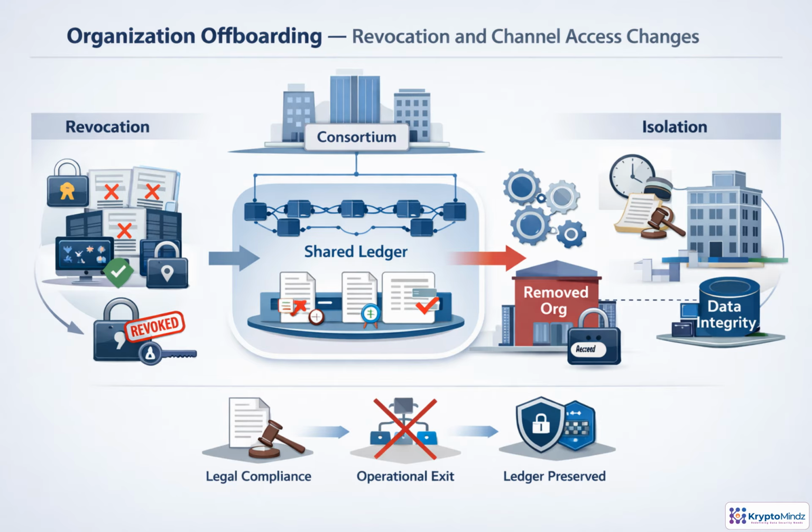Offboarding is not the same as deleting an organization from history. It is a controlled exit from future participation. First, the consortium decision and required notices establish authority and timing. Then certificates for admins, peers, clients, and service accounts are revoked or allowed to expire. Next, channel configuration, endorsement rules, lifecycle policies, and ACLs are updated. The organization loses operational access, while the shared ledger and audit trail remain intact.